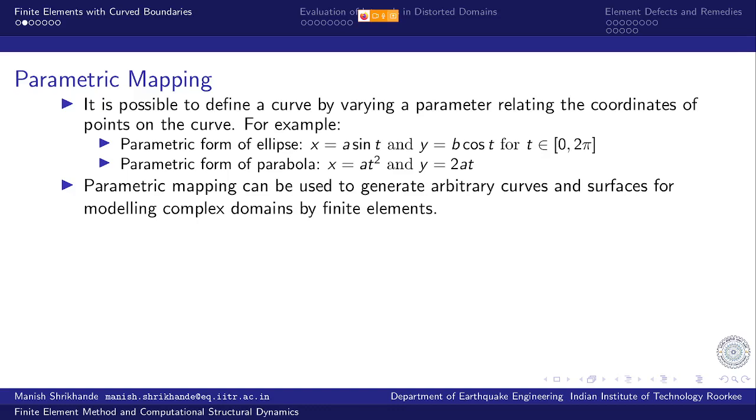You are all familiar with this concept of parametric mapping, the parametric form of various curves, which you probably studied in your coordinate geometry course in high school. That concept can be used for generating any arbitrary curve. By giving this parametric variation within a certain range, we can generate arbitrary curves and surfaces for modeling complex domains by finite elements.